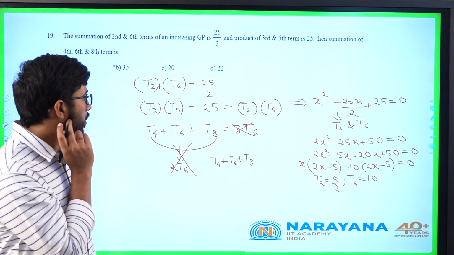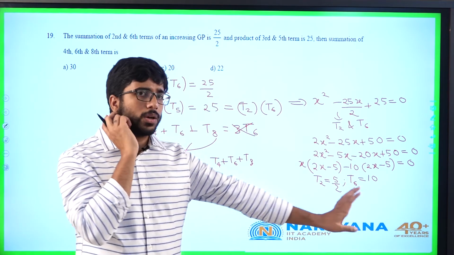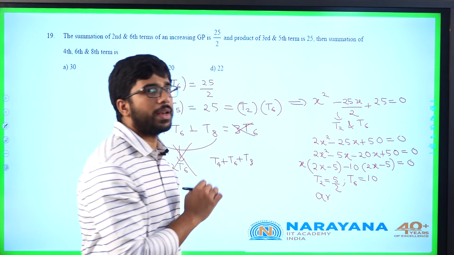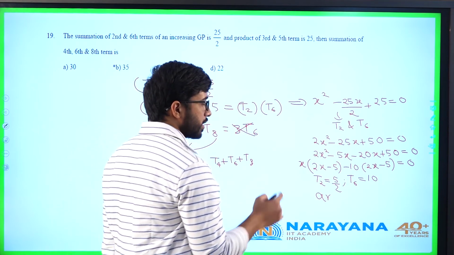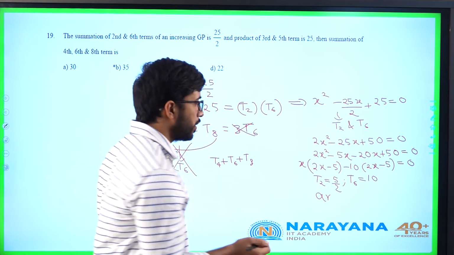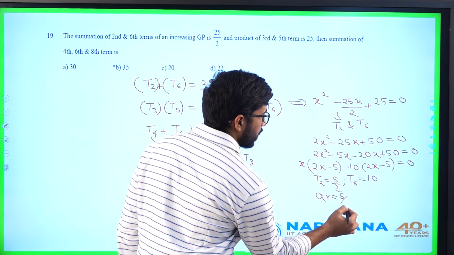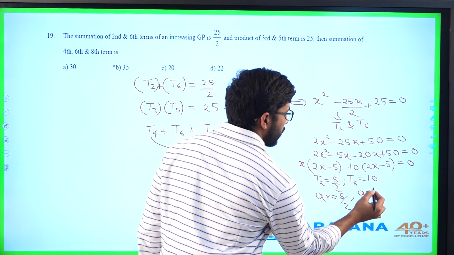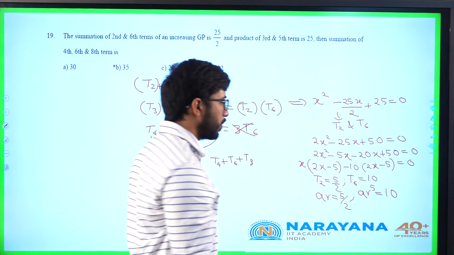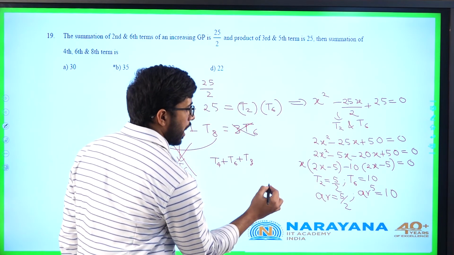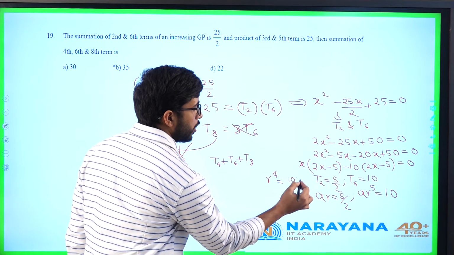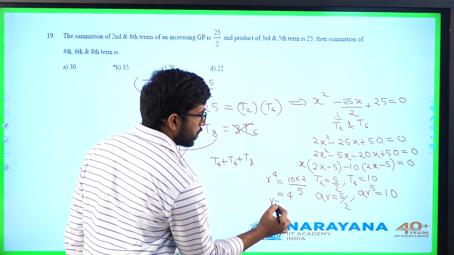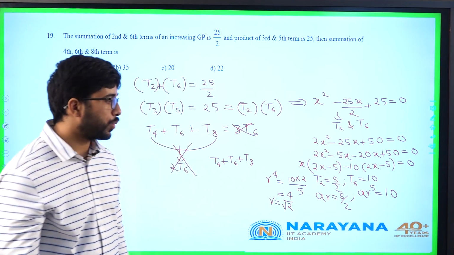From this, we'll find out the first term and the common ratio. If A is the first term and R is the common ratio, the second term T2 is AR, and the first term is A. AR is 5 by 2 and T6 is A into R power 5. This is equal to 10. So if I divide it, what will happen? R power 4 is 10 into 2 by 5. I am getting R power 4 as 4. So R is root 2. And what is A?